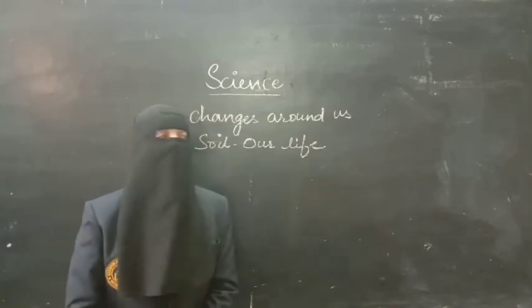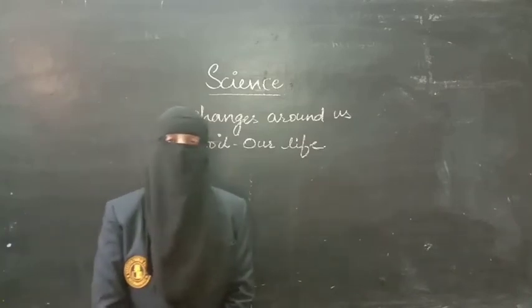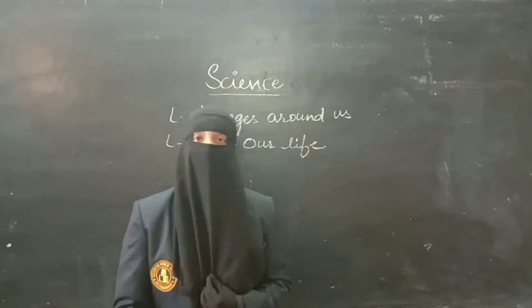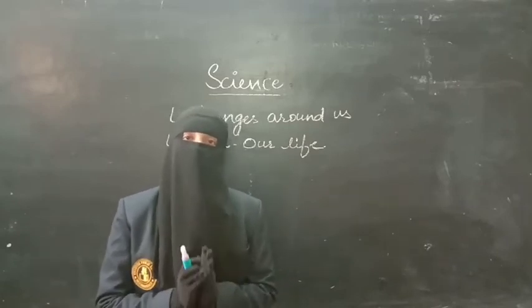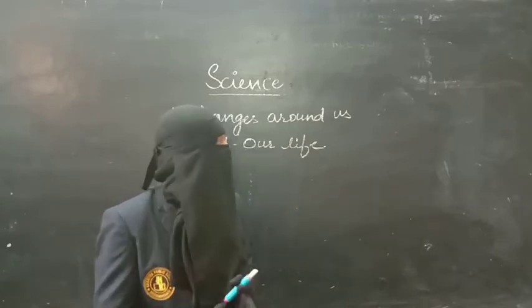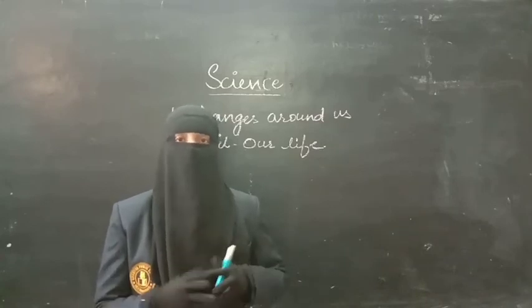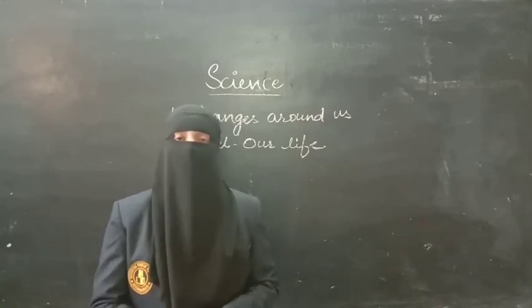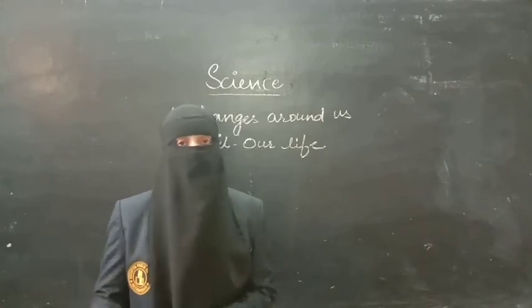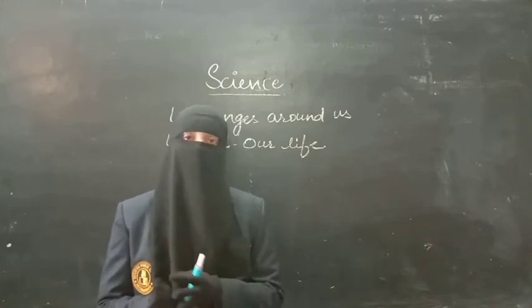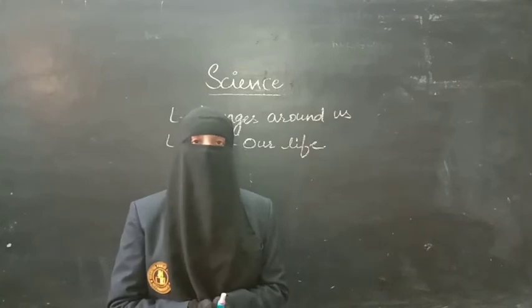In changes around us, we have discussed different types of changes. Already in the lower section, you have learnt about temporary change, permanent change, as well as fast change, slow change, reversible and irreversible changes, etc. In this class, you have learnt in detail about more kinds of changes like physical change and chemical change, as well as periodical change.